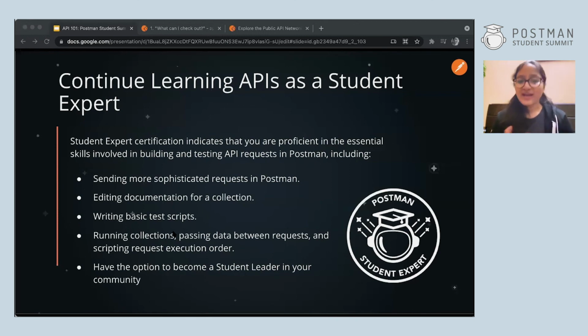If you have any doubts or you're facing an issue, of course, the Discord community is always there to help, so you can simply ask there as well. One more benefit of the Student Expert program is that you get a chance to become the student leader in your community. I am also a student leader.